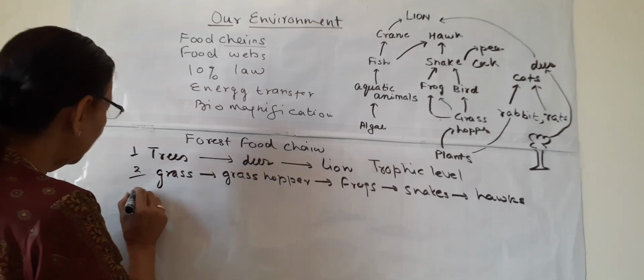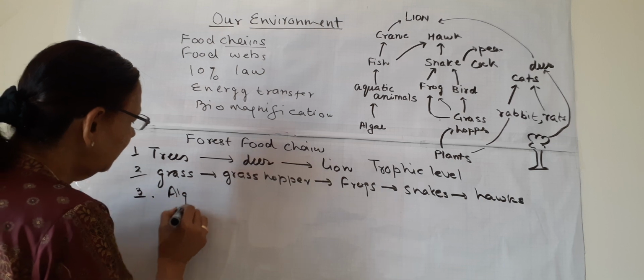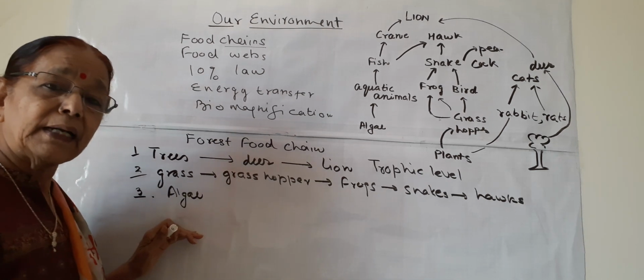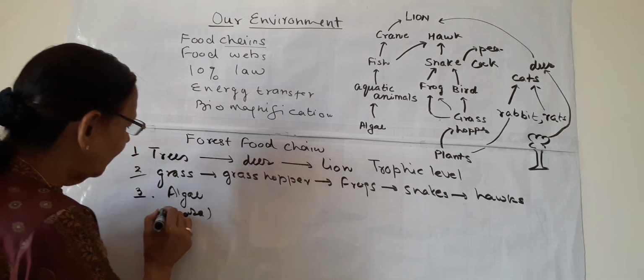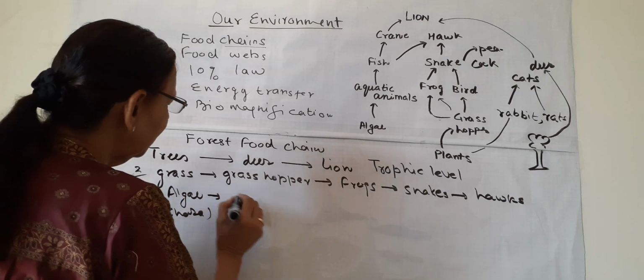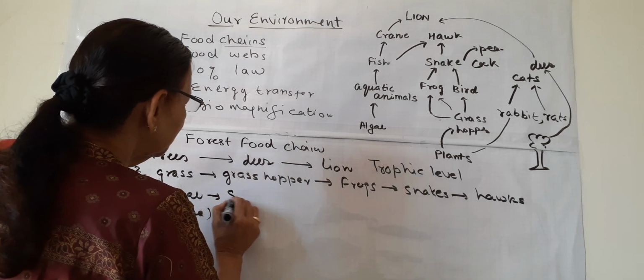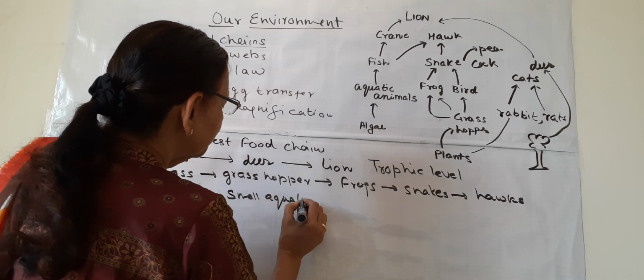Now suppose I write an aquatic food chain. In the aquatic food chain, at the lowermost are the green algae, Chara is an algae, and other small aquatic plants may be here. Then they are eaten by some small aquatic animals.